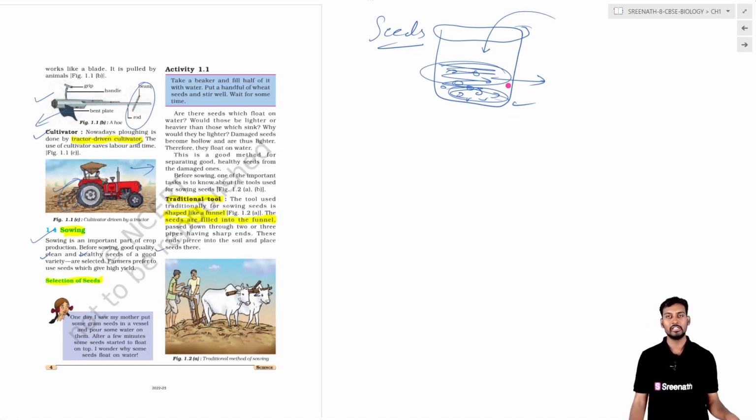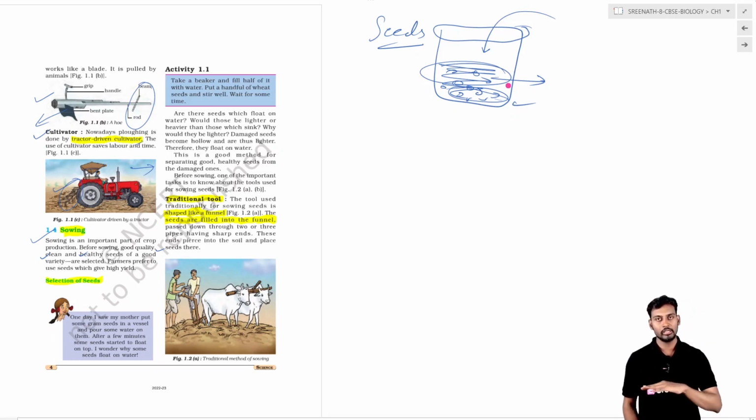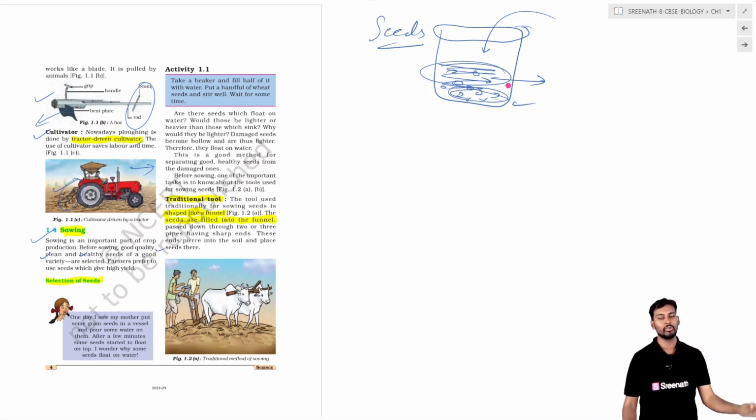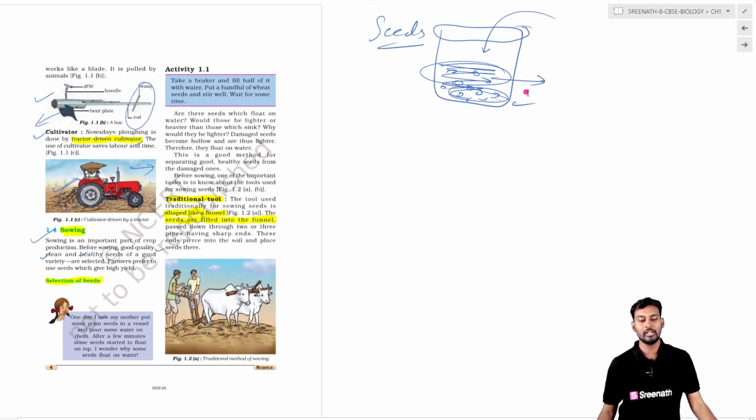For testing the seed quality, he will take a beaker filled with water and add the seeds into the water. Whatever seeds are lying down are the good quality seeds, and the seeds lying at the surface of the water are bad quality, or they will lack in germination.